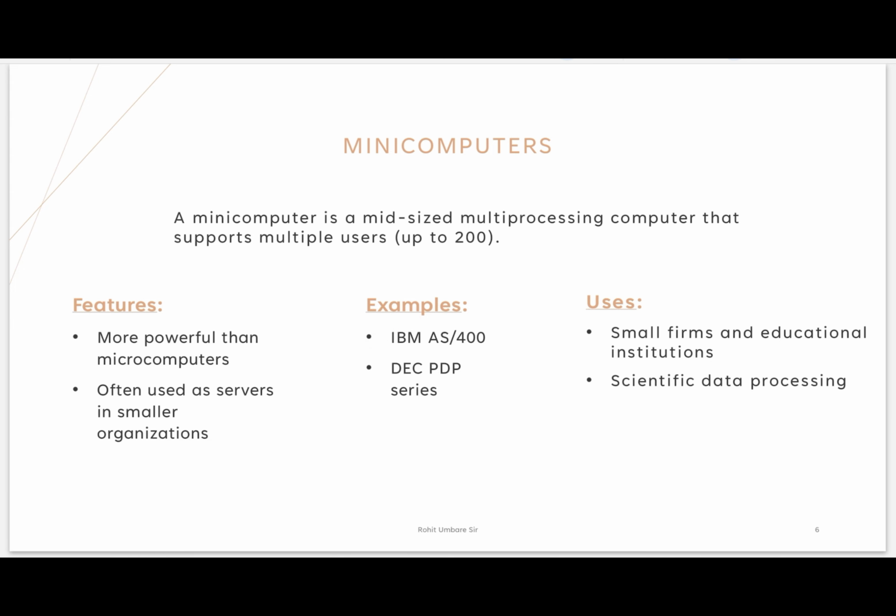Then what are the examples? IBM AS400, DEC PDP series. Who uses this? Small firms and educational institutes, right? And then scientific data processing. As I told you, in small institutes many people will sit at a single computer and they will update.